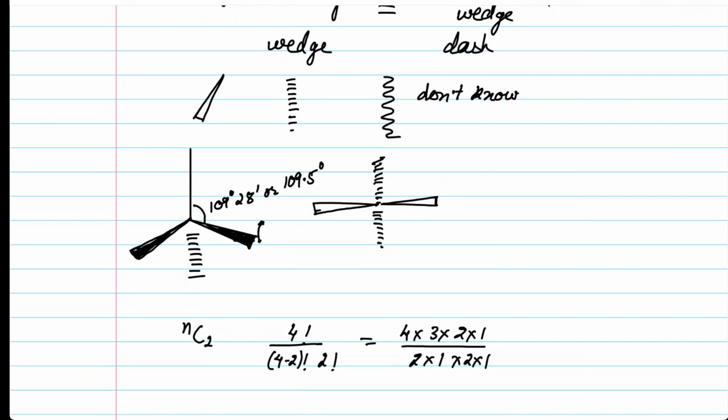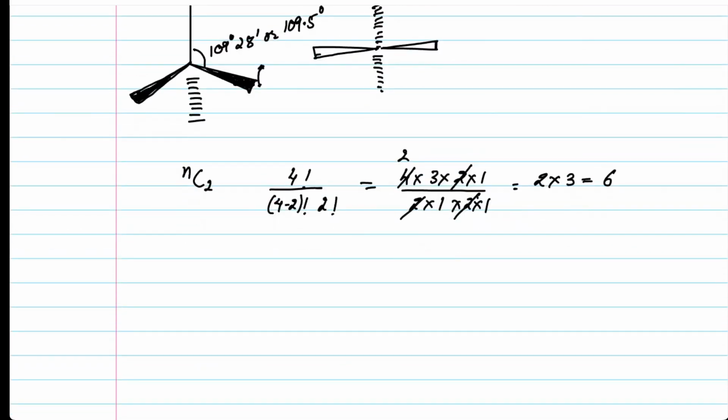And if I cancel it out, it turns out to be 2 and 2 gone, 2 and 4 gone, 2, and it becomes 2 into 3 is equal to 6. So this is the formula which gives us the number of angles. And I hope you remember the permutation formula. And if you don't remember it, it's going to be nCr is equal to n factorial divided by (n minus r) factorial into r factorial. This is what we have as the formula.